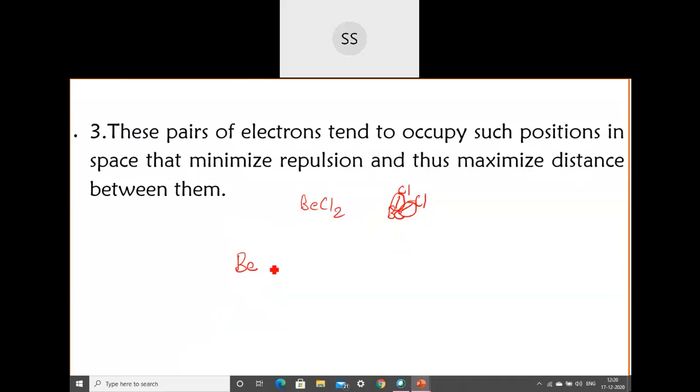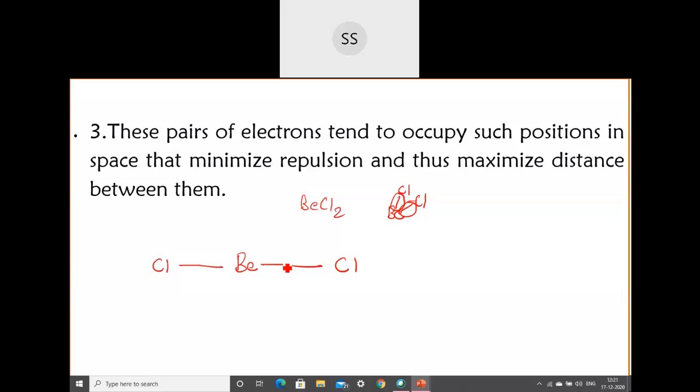So I should keep one chlorine on one side and the other chlorine on the other side, at maximum distance. Then the repulsion they experience will be minimum, meaning the fight which can happen will be less. Two people who don't like each other, separate them, so that there is no problem at all.